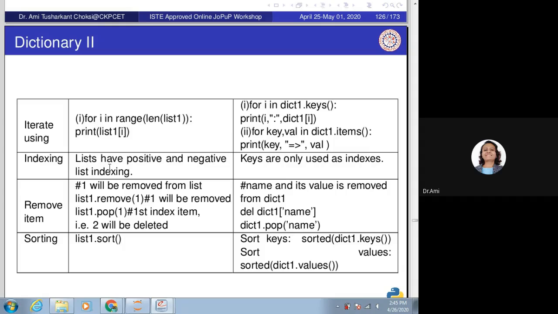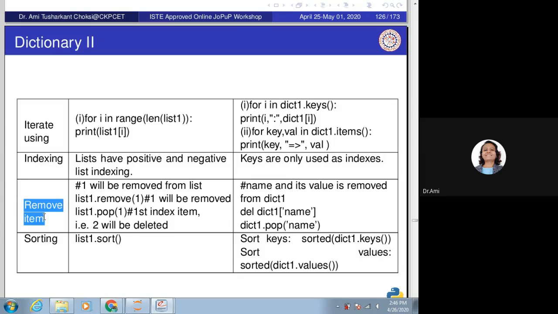For indexing, lists have positive and negative indexing. We know that if we are giving list1 of 1, it means it is taking the index number 1 of the list. If we are giving negative 1, then it is taking the last element of that list. But here, keys are used as the indexes, so there is nothing like positive and negative.